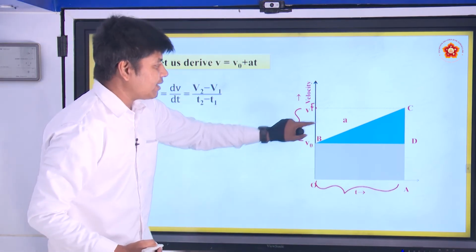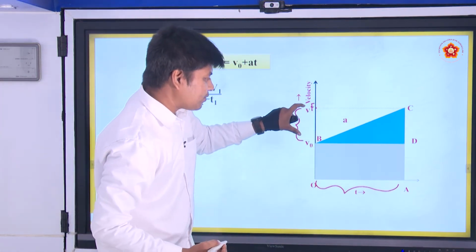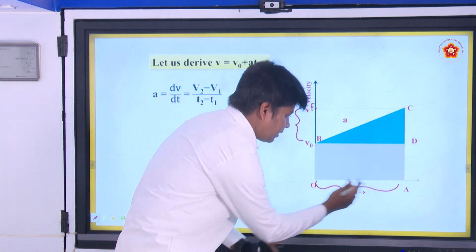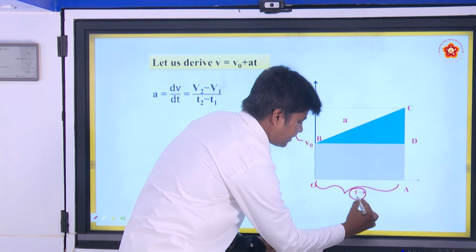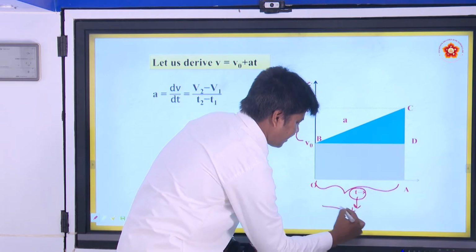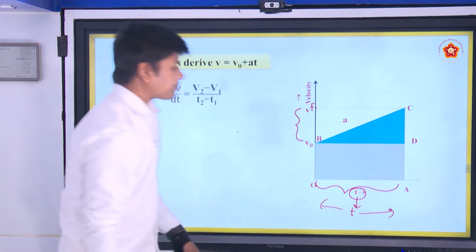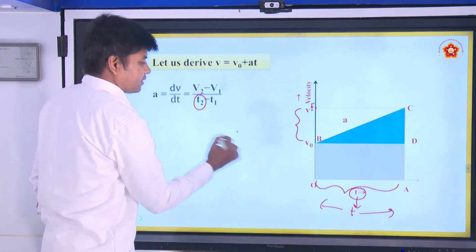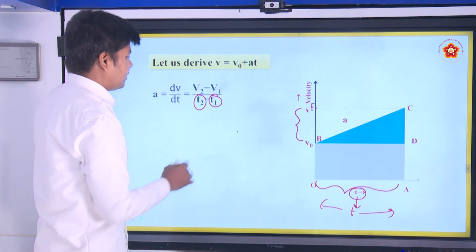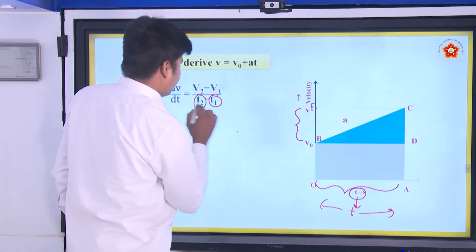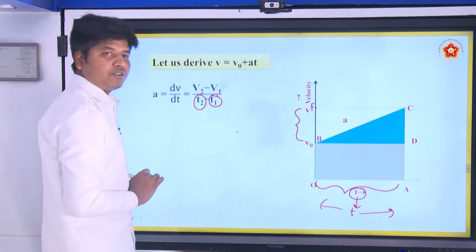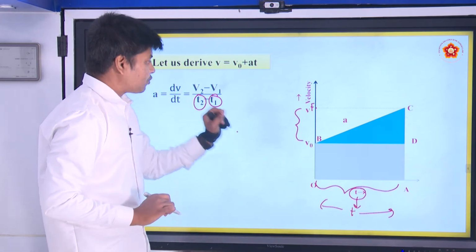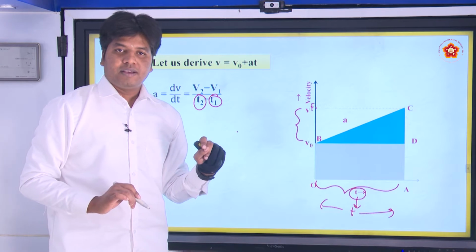The particle started here, went there. So, it changed this much velocity by how much time? It took this much time. Let this magnitude be t. All right. So, here t2 becomes t, t1 becomes 0. Here v2 becomes v, v1 becomes v0, because v0 is your initial velocity, that is v1, and v2 is your final velocity, that is v, right.